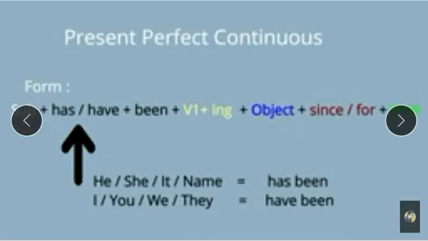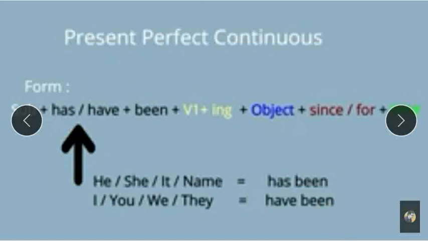Next is the formula for present perfect continuous tense. Subject plus has or have plus been plus first form of verb plus ing plus object plus since or for, that is optional, plus the time, days. Okay, so with he, she, it, name, along with these subjects we use has been. As in perfect tense we use has, but in present perfect continuous we use has been. If the subject is I, you, we, they, we use have been.